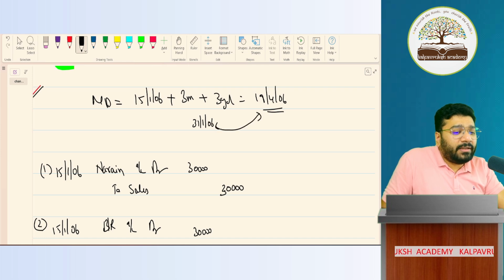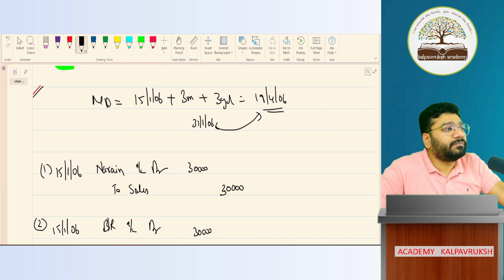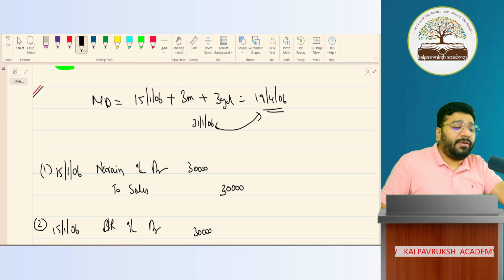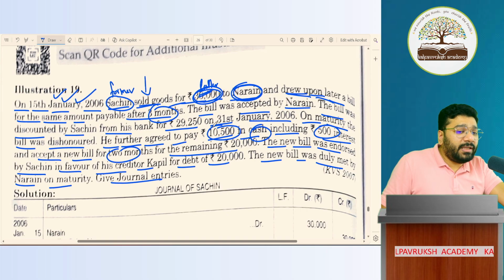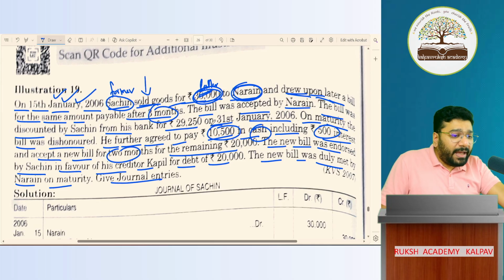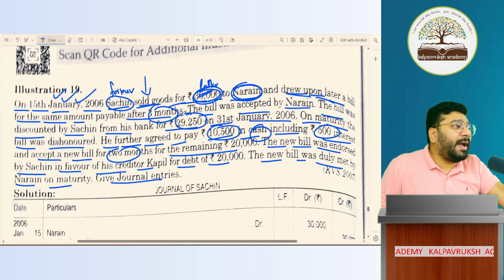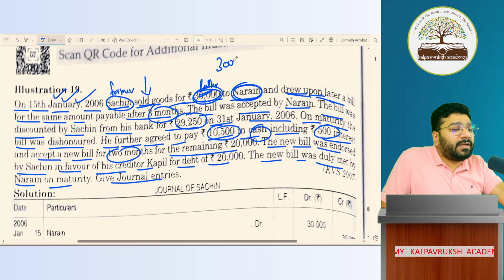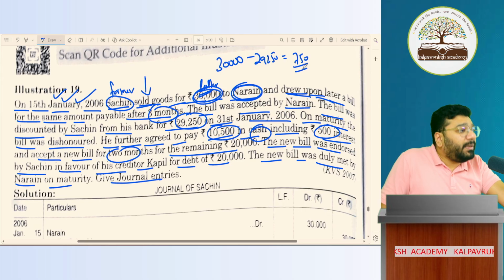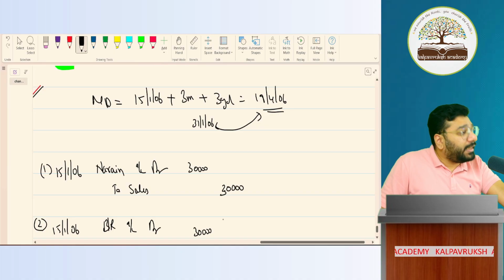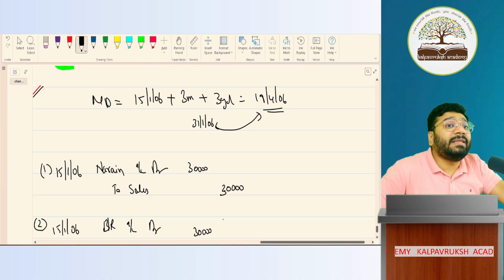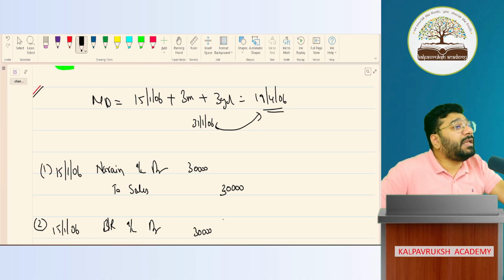So can you calculate the interest here for months? Already given, lucky fellow you are. In this question, they have already calculated it day-wise. They have said 29,250 is what the banker gave. You gave a bill worth how much? 30,000. How much did the banker give you? 29,250. So the balance 750 is your interest. But in case this was not given, can you calculate interest here in months? Not possible. So here you have to calculate in the form of days.